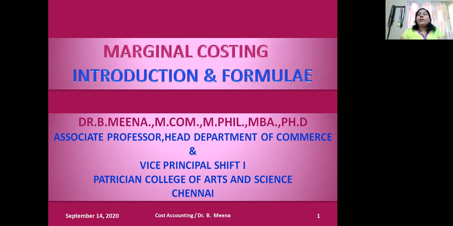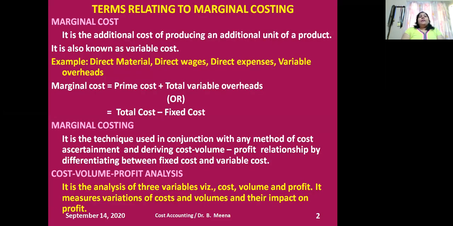Let me check the concepts related to marginal costing. First, we'll check the meaning. What do you mean by marginal cost? Marginal cost can otherwise be called variable cost. Why is it variable cost? Because it's the additional cost of producing an additional unit of a product. That's why it is also known as variable cost.